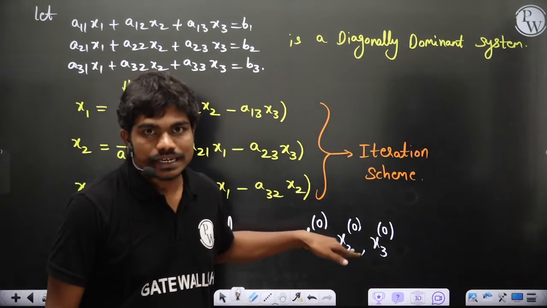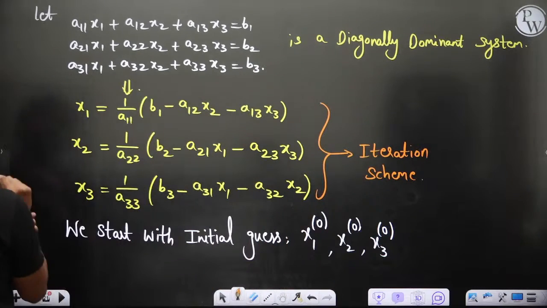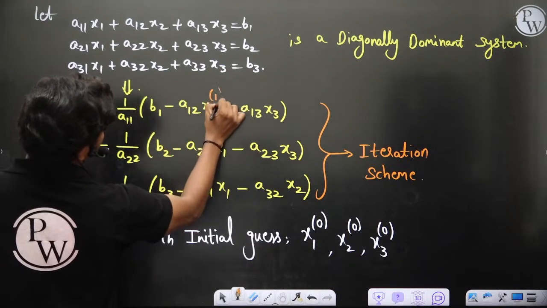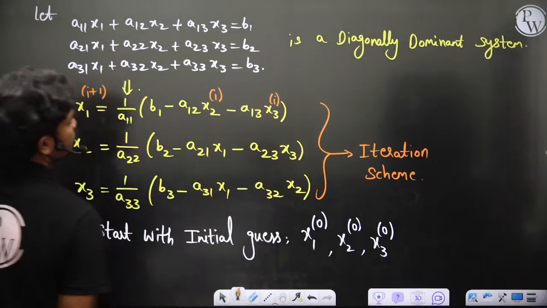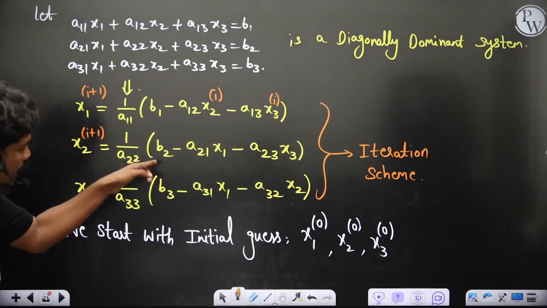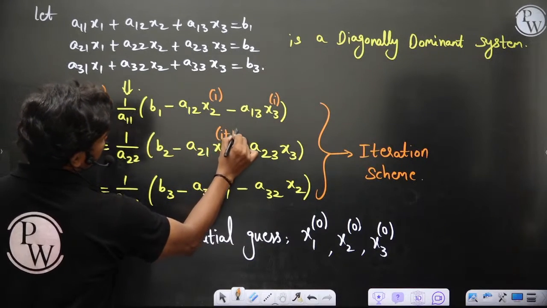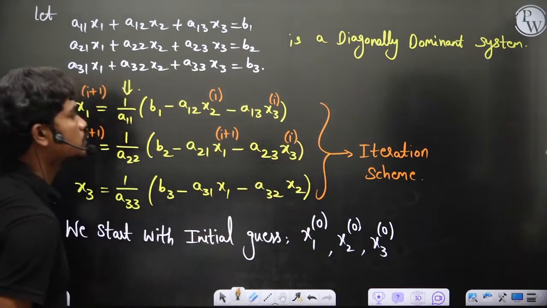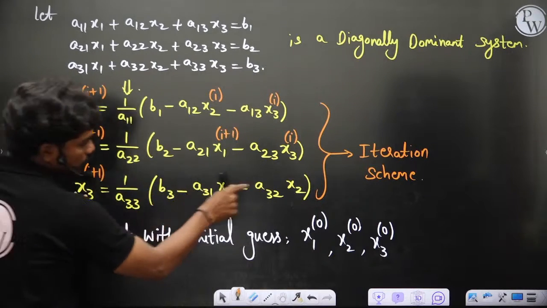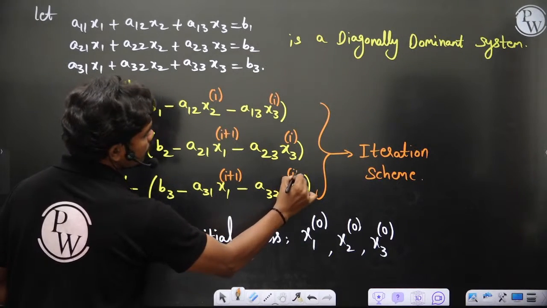Since these are the initial guesses, I'm putting superscript zero, and in general x1 at i plus 1 is computed from the ith step values. For x2 at i plus 1, since you have already calculated x1, you will update that value immediately, and for the not yet calculated one you use only i. When calculating the third unknown, since you have calculated the first two in the i plus 1 step, you will use those updated values.